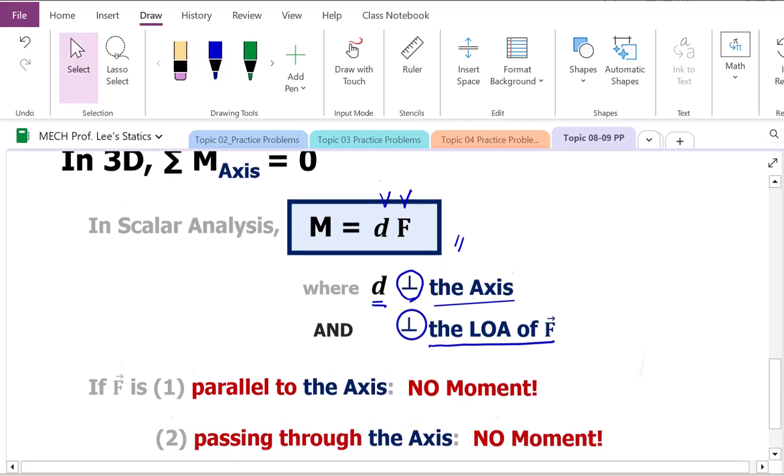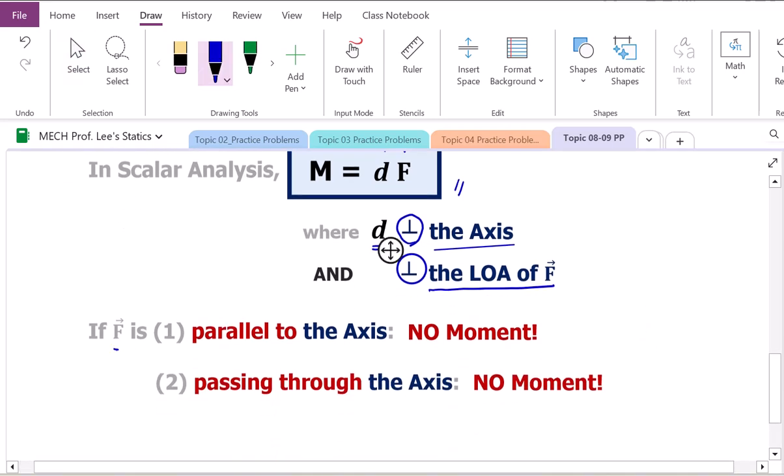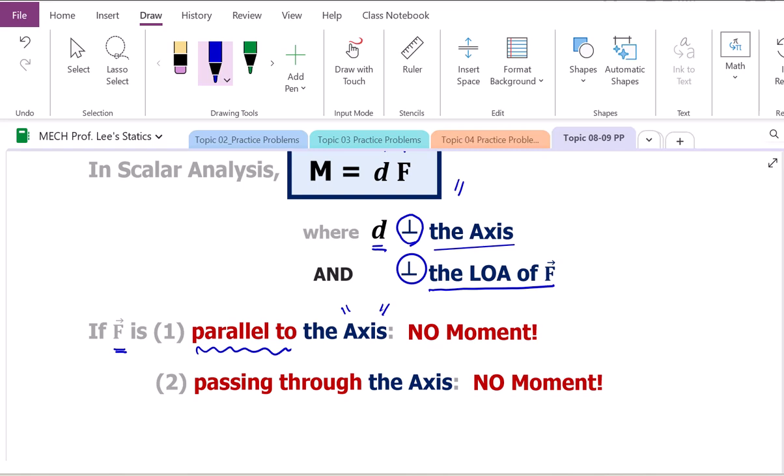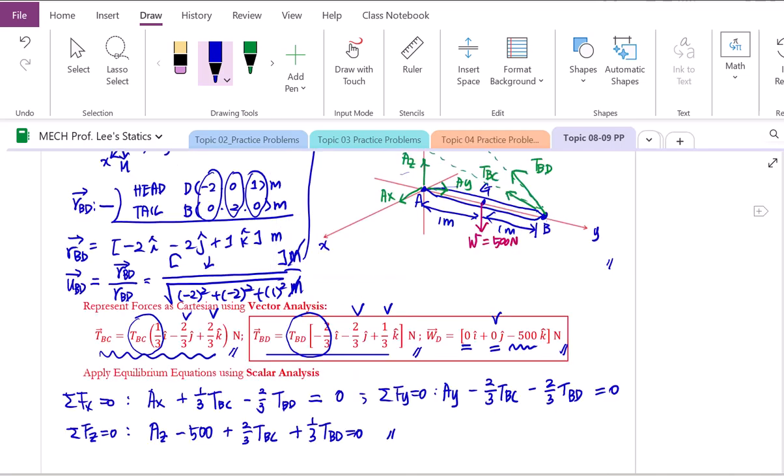of the force. What that means is that if the force vector we're considering is parallel to the axis we're considering, then there will be no moment, because that way we cannot have a perpendicular distance to the axis. But also, if that force is passing through the axis, then we will also have no moment arm because we will not have the perpendicular distance to the axis. Checking this one, we are ready to consider the moment about each axis.